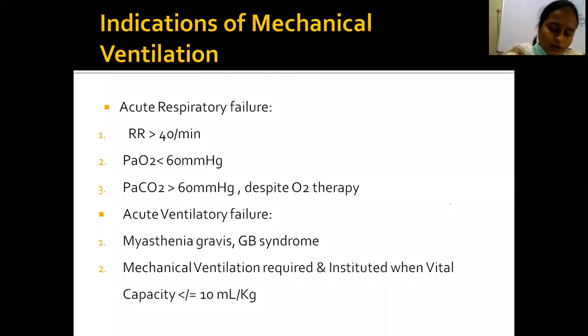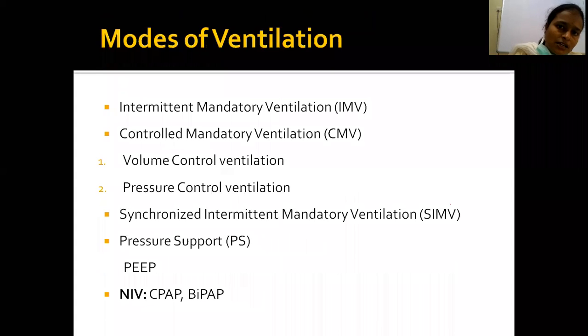In patients with acute respiratory failure with respiratory rate more than 40 breaths per minute, or PaO2 less than 60, or PaCO2 more than 60, we will go for mechanical ventilation. Also in patients with acute ventilatory failure, seen in myasthenia gravis and Guillain-Barré syndrome, mechanical ventilation is instituted when vital capacity is less than 10 ml per kg. So the indications are respiratory rate of more than 40, PaO2 less than 60, PaCO2 of more than 60, and acute ventilatory failures like myasthenia gravis and Guillain-Barré syndrome.